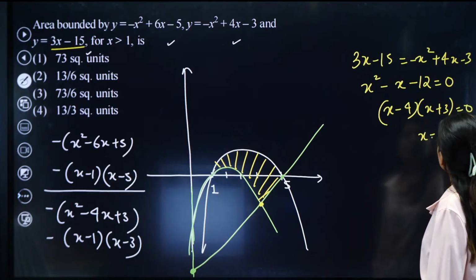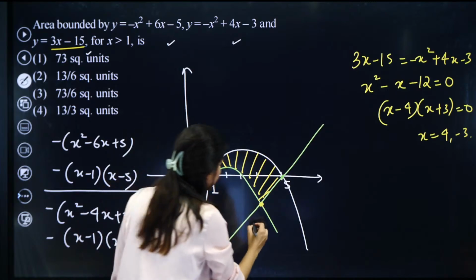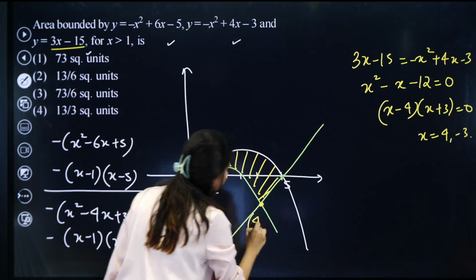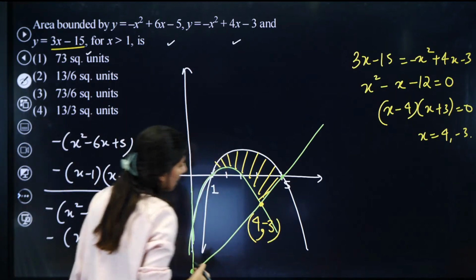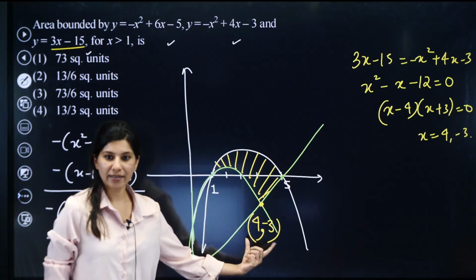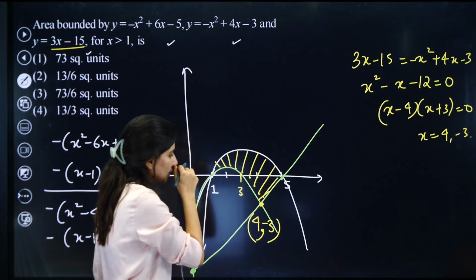So x equals 4, comma, minus 3. Yes, 4 comma minus 3. So this point is 4. The moment you put x equals 4, 4 3s are 12, and this is going to be minus 3. So this is your point, 4 comma minus 3. This is 1, this is your 3 and this is your 5, right?